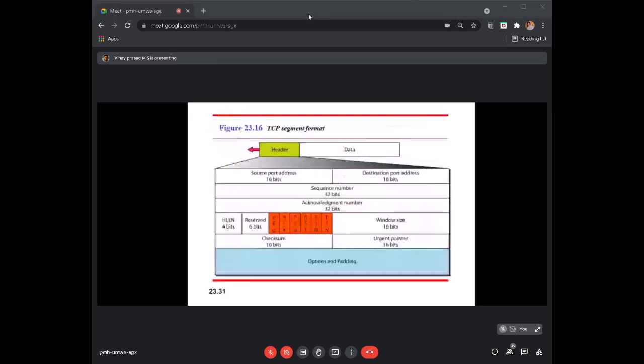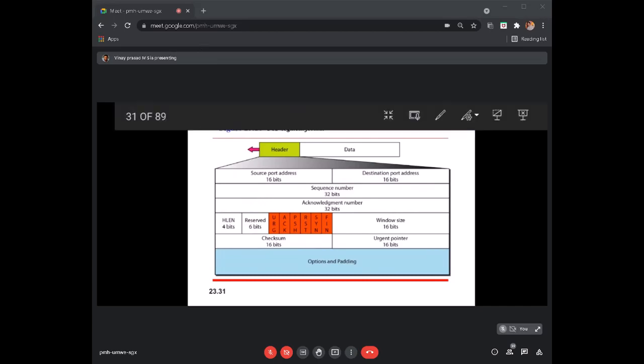And this is your TCP segment format, or I would say TCP header format. I will stop here and continue this in the next class.